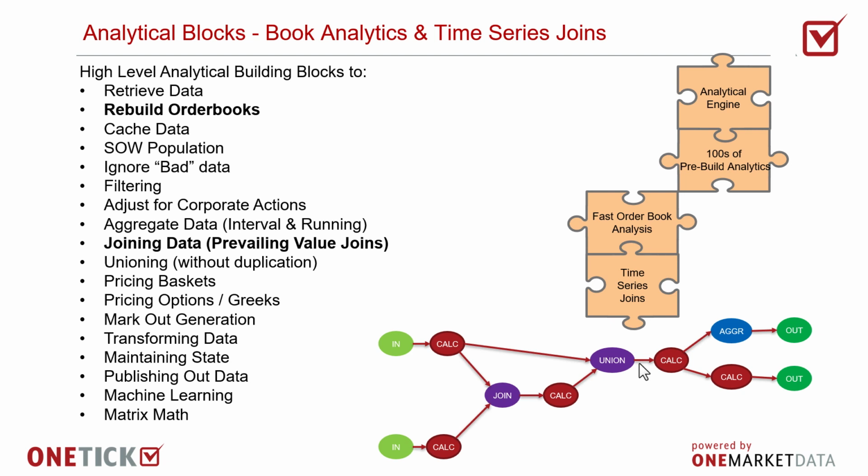This means we include building blocks for retrieving external data, rebuilding order books, calculating order book statistics, like the depth at a point in time, the price to achieve a certain size, caching frequently accessed data, rebuilding states of the world and keeping them continuously updated, ignoring bad ticks, filtering data, adjusting time series for corporate actions, aggregating data both by time interval and running windows across multiple different aggregation methods, joining data including as-of joins where you want to provide